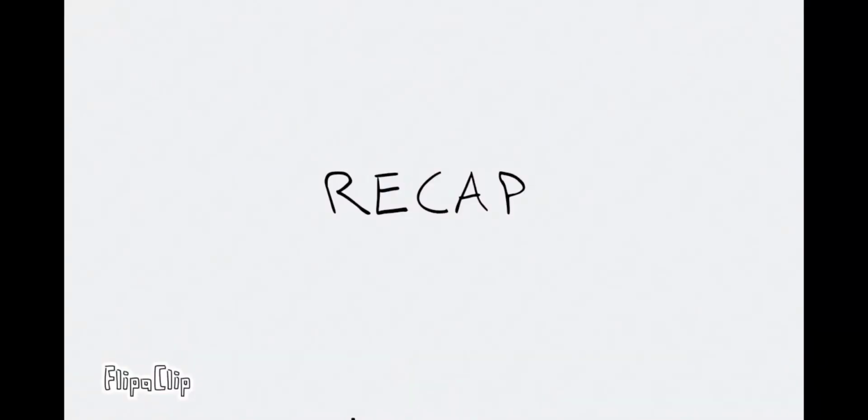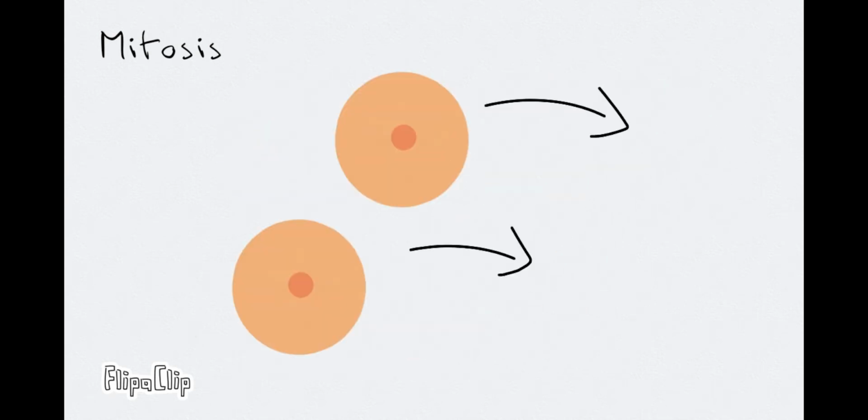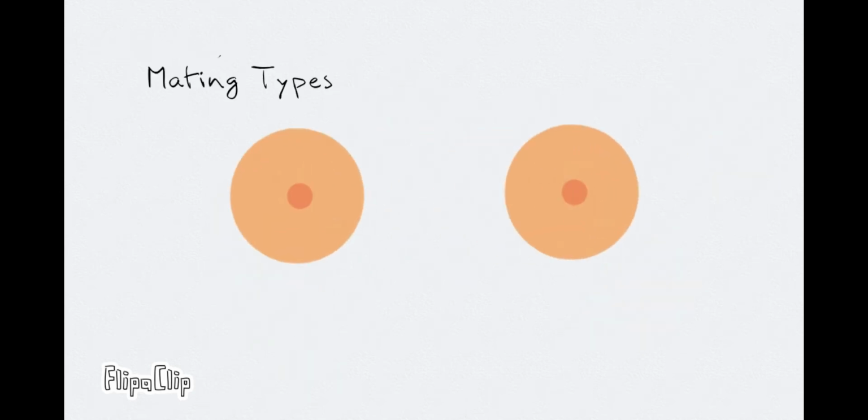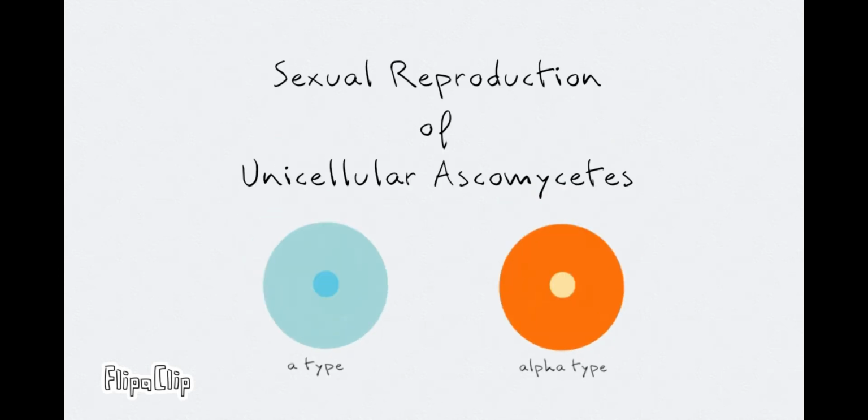Sexual reproduction of cerevisiae! Now let's have a short recap of what we talked about kahapon. A haploid spore can asexually reproduce through budding or fission, and these newly produced cells can eventually reproduce asexually too. But the thing is, different spores of different mating types can also occur in yeast cells, namely the types A and alpha, instead of plus and minus.